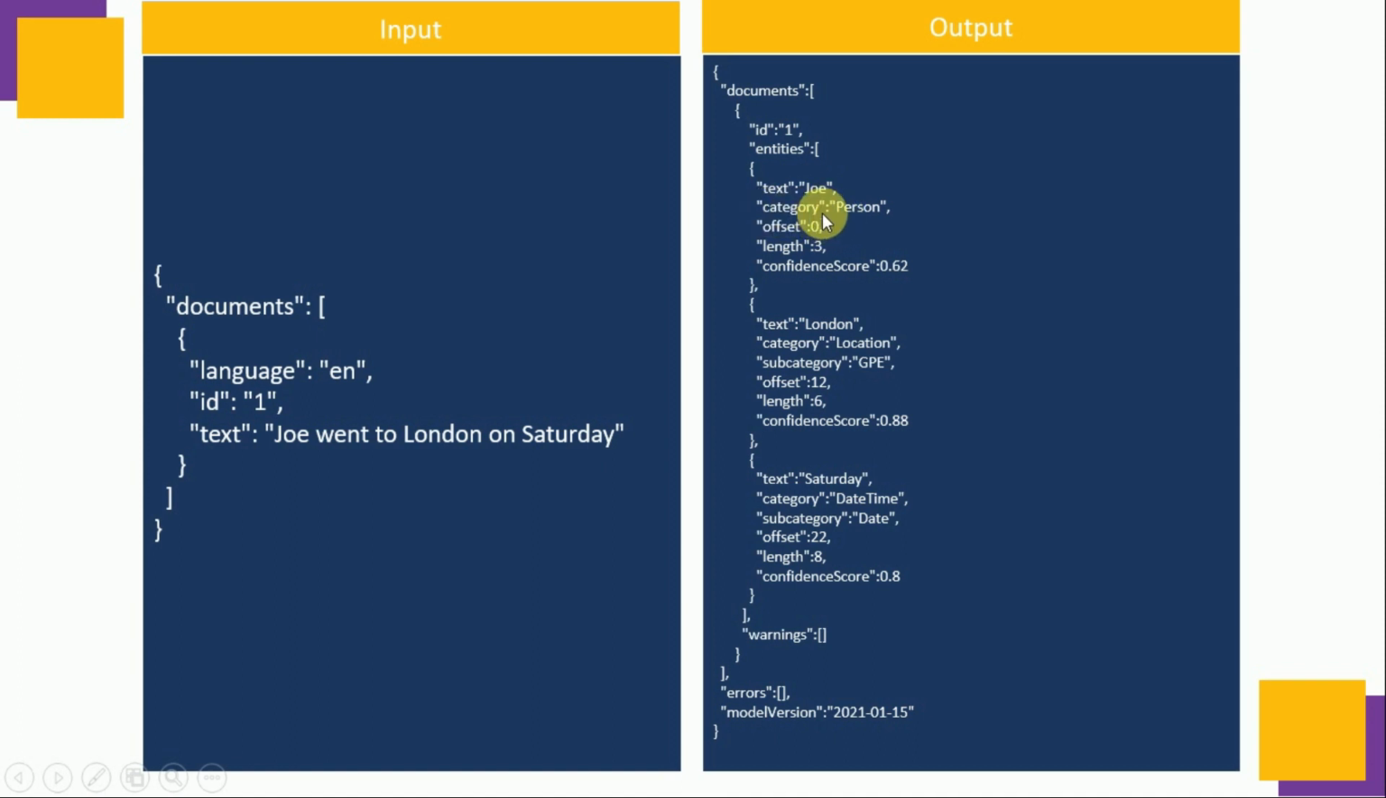Joe is a person with 62% confidence score, whereas London is a location and there is subcategory GPE, whereas the confidence score is 88%. Saturday is date time and the subcategory is a date, it's not a time. And this is with 80% confidence. So we can see the API is able to identify named entities in this example.